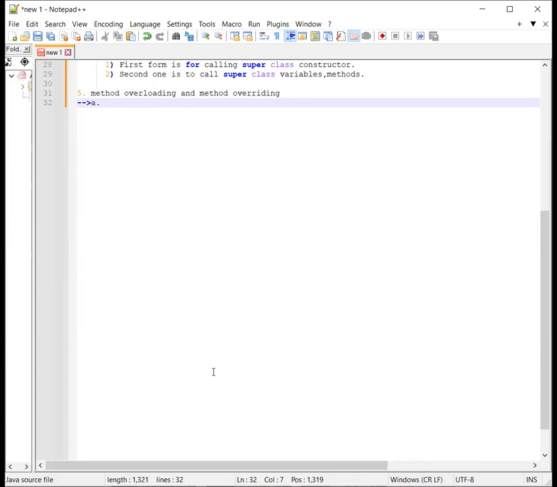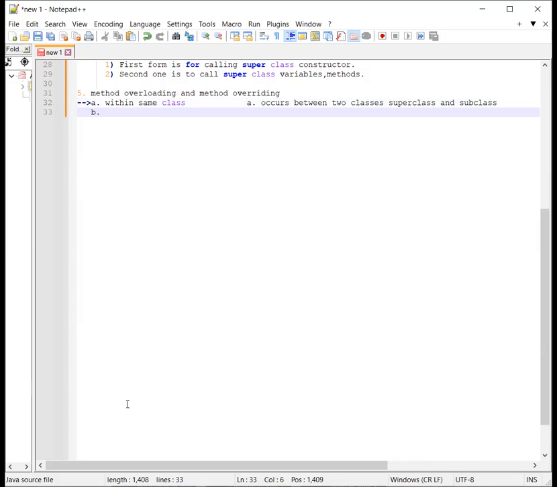So method overloading occurs within the same class, and method overriding occurs between two classes, superclass and subclass.